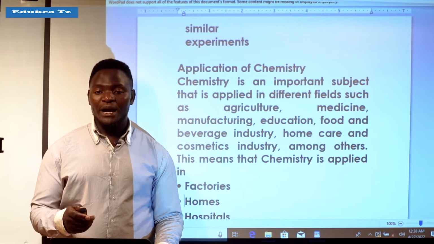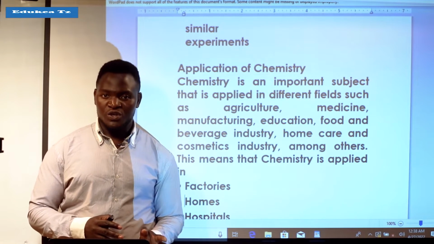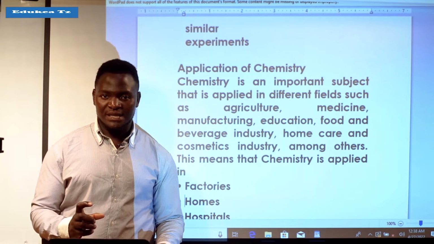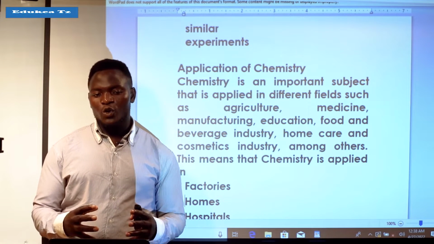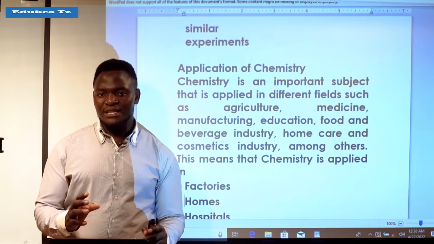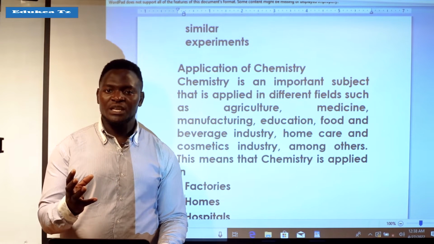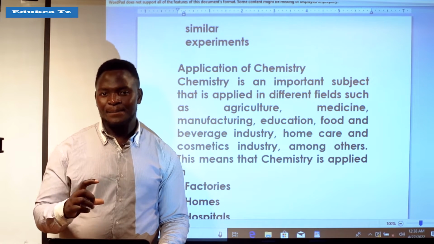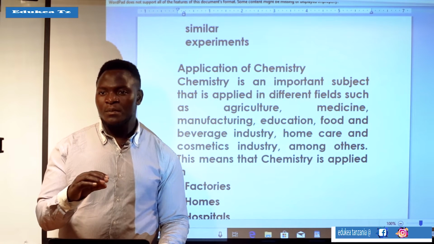And also in medicine, we can see that there are various chemicals which they use to make up those medicines. Let us take a simple example. We want to know the composition of paracetamol, PCM, or Panadol, as it is most known.